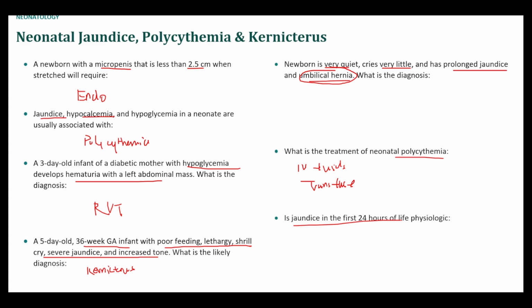Jaundice in the first 24 hours is always pathologic. So you're thinking of rhesus incompatibility, other causes like other mismatches like HELLP or Duffy antigen incompatibility. Mild anemia would be due to ABO incompatibility.